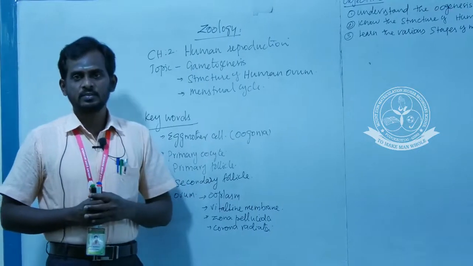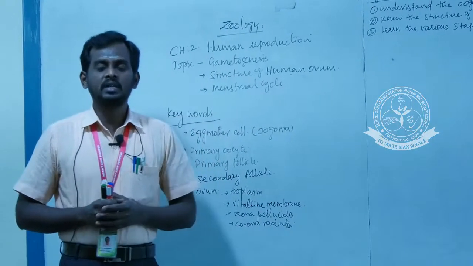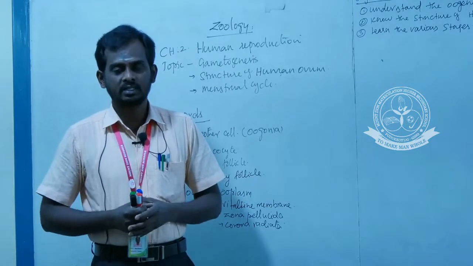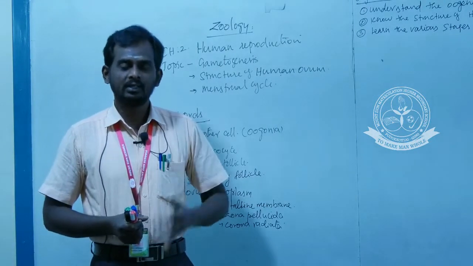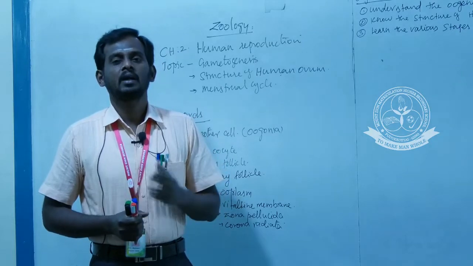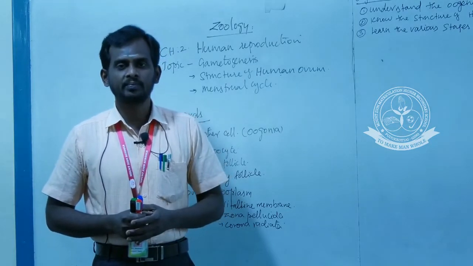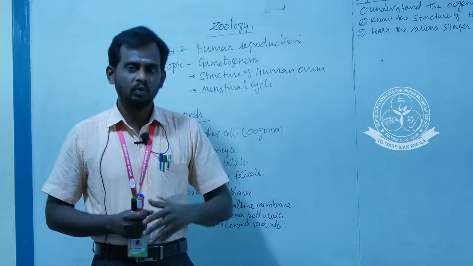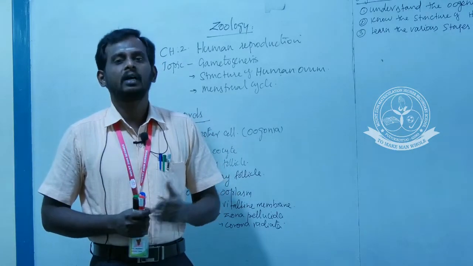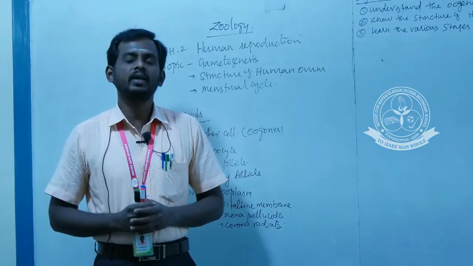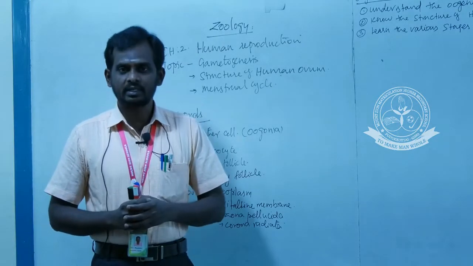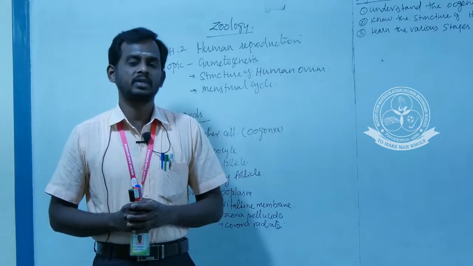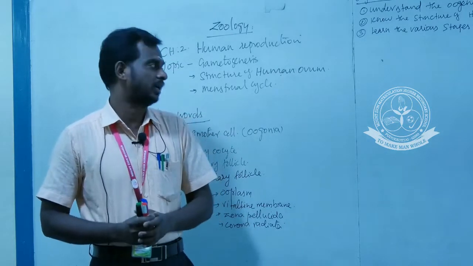In the gametogenesis part, the formation of sperm, that means spermatogenesis, we already discussed in a previous class. In this class, we are going to see how the egg is produced. The process is called oogenesis, followed by the structure of the egg, and then finally the main role of the menstrual cycle in the formation of the egg. These are the three topics we are going to see in this part.